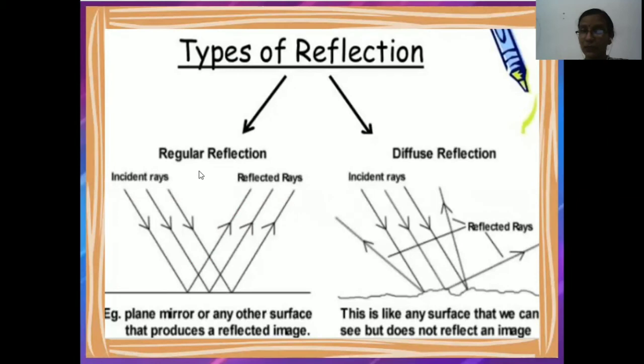In regular reflection they are moving in parallel. So that kind of reflection is known as regular reflection, and this kind of reflection is known as diffuse reflection.